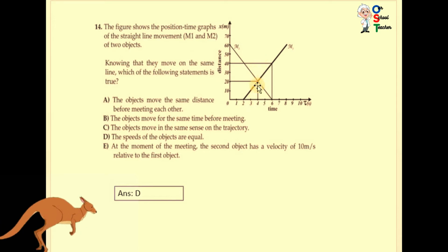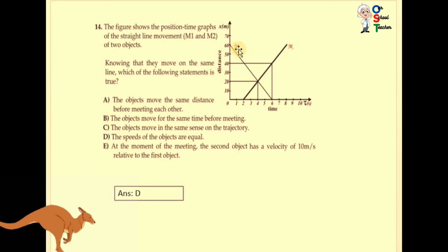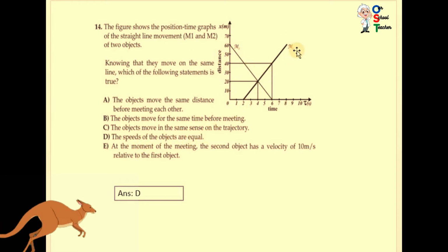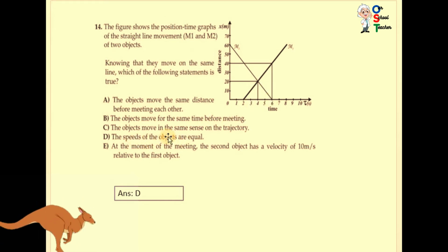When you calculate the speed or velocity for both objects, the speeds are equal because they have straight lines, with the initial or ending points different, but you can see they have straight lines. So this straight line shows the same speed. So speeds of the objects are equal. So D is correct.